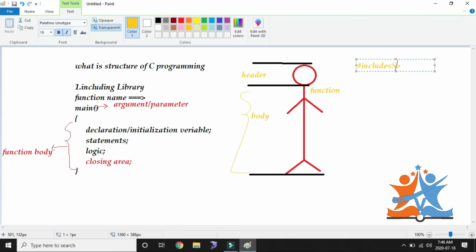So I will give a standard library, that is input and output functions, which has a library header. That is the reason we give dot h. This line indicates including the library file in your program. After that, what is the second one? Function name. That function name must be main, because without main we can't run any program. We can write programs, but we can't run them.